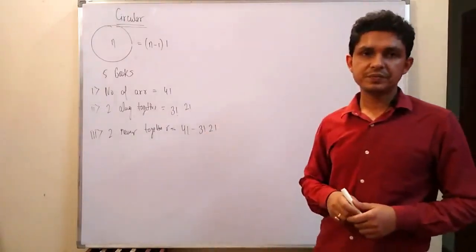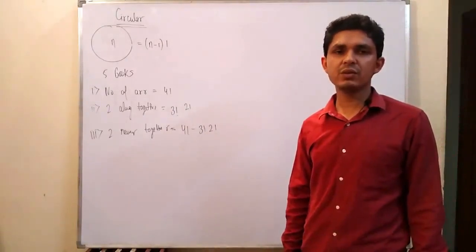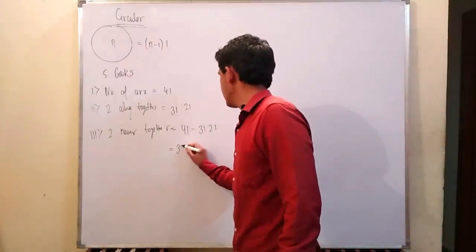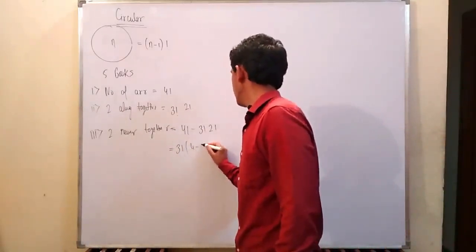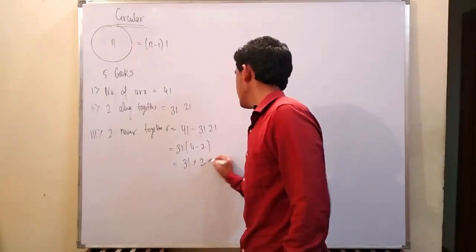So this will be factorial 4 minus factorial 3 multiplied by factorial 2. We can take factorial 3 common here, so this will be factorial 3 multiplied by (4 minus 2), which is factorial 3 multiplied by 2.